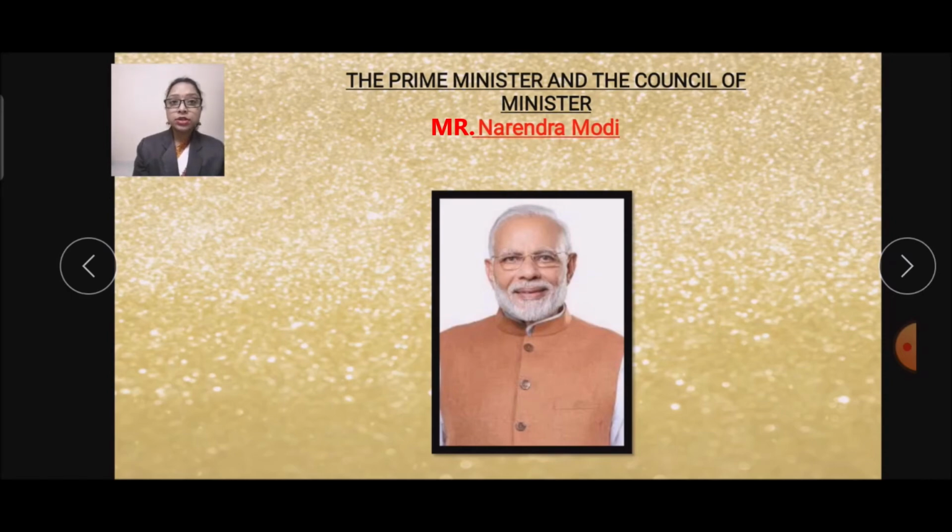After the general election, which is generally held every 5 years, the political party that gets the maximum number of seats forms the government. The President of India swears in the leader of that party as the Prime Minister. The Prime Minister is the head of the government and all powers rest in his or her hands.